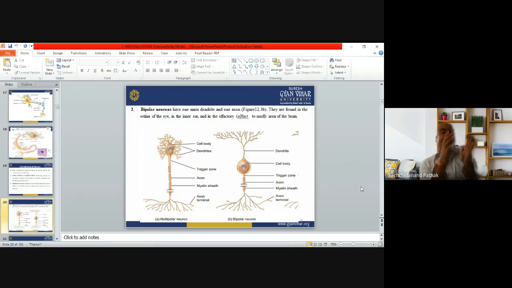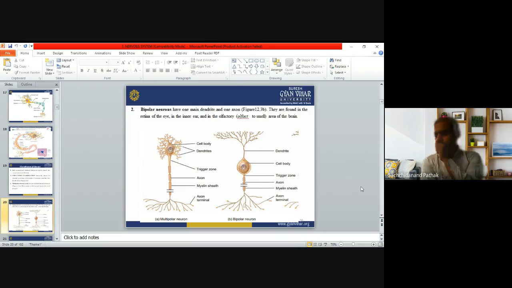So those areas of the brain that are responsible for smell, the ear that helps to hear, and the retina of the eye. So these are all the locations where the bipolar neuron will be found. And what is the property of the bipolar neuron?